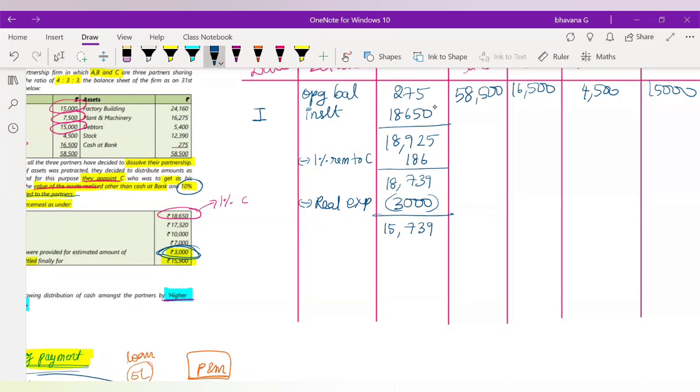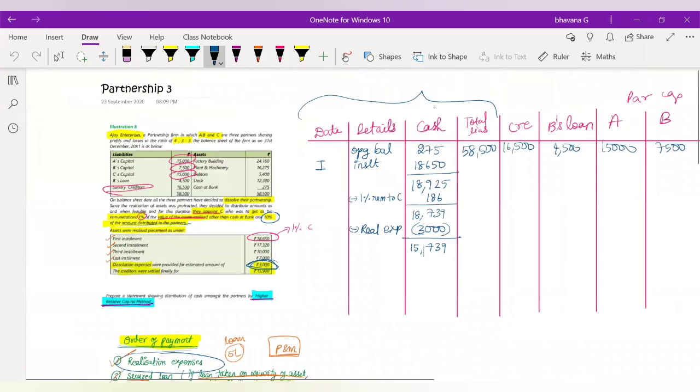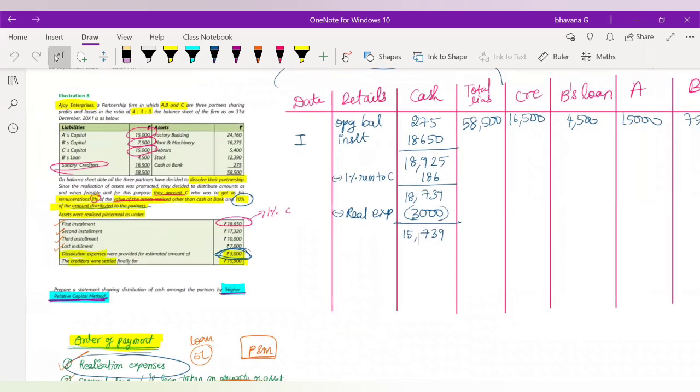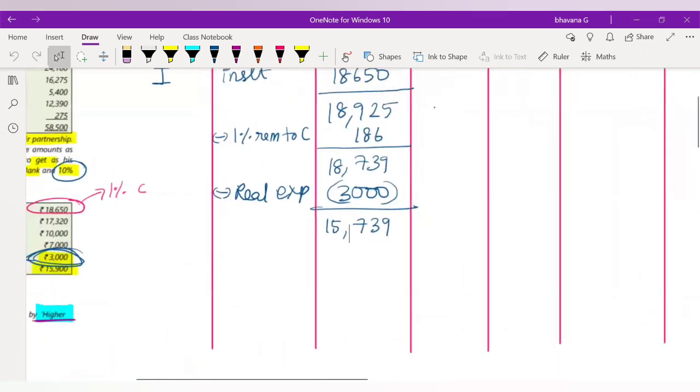So first, whenever you got an installment, you paid 1% remuneration to C. Then with whatever balance you had, you paid off your realization expenses also. The remaining cash that we have in hand right now is 15,739. So who do you think this 15,739 must go to? Who is the next in the list to pay? Very good, Nandita. The answer is creditors. The next you have to pay this 15,739 to is creditors.